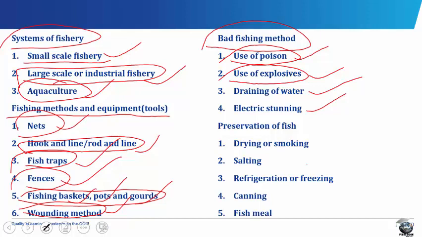Examples of explosives are dynamite and gun. In the draining of water, this usually involves draining the whole water in the pond and collecting the whole fishes left behind. This method is called total cropping since all the fishes in the pond are collected. Electric stunning. This method is used only in advanced countries like the USA and Britain. It involves passing an electric current into the water, thereby stunning fishes which swim in it.